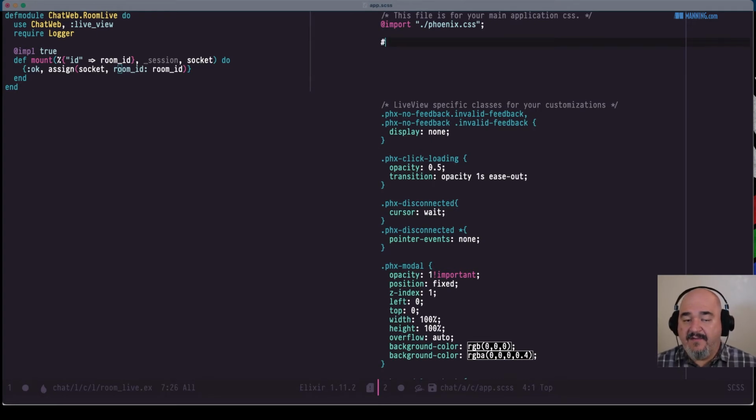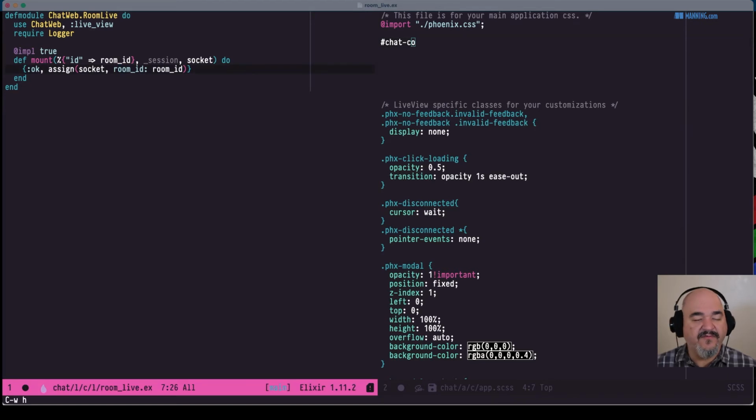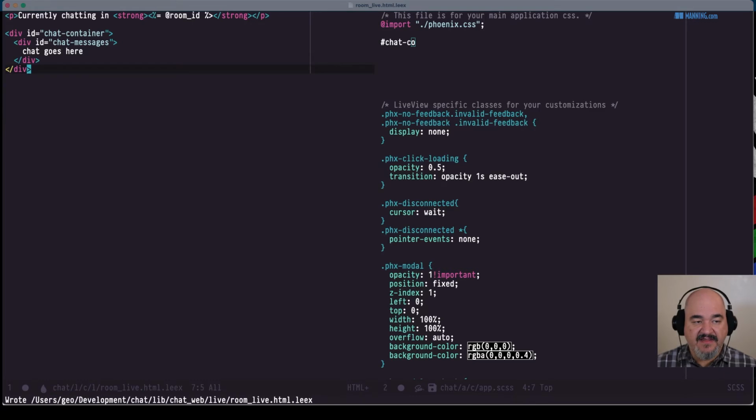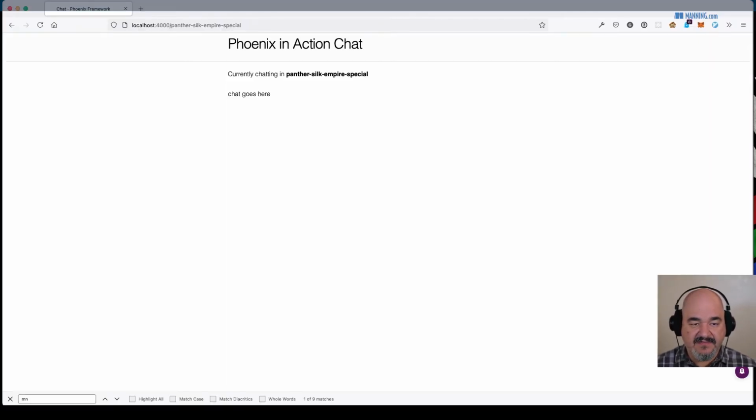So let's make a chat container. Let's put it on the page. We have the currently chatting. Let's go ahead and add a div and name it chat container. And in there, we're going to have a messages div. And there, we'll say chat goes here for now because we have no chat yet. We're just making it look the way it should look. And close those divs. Save that. And let's see what it looks like now. So chat goes here. Yay.